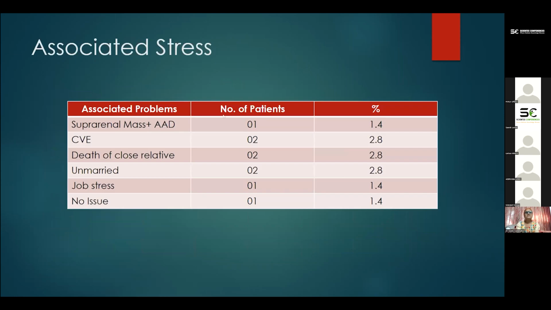The associated factors like stress were studied. Of course, stress is very difficult to study. We cannot quantitate the stress, but we have got only suprarenal mass in one case, that is 1.4%. Then job stress was there in 1.4%, and cerebrovascular episode presented in 2.8% of the cases.